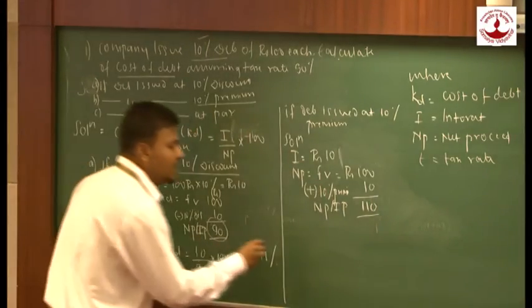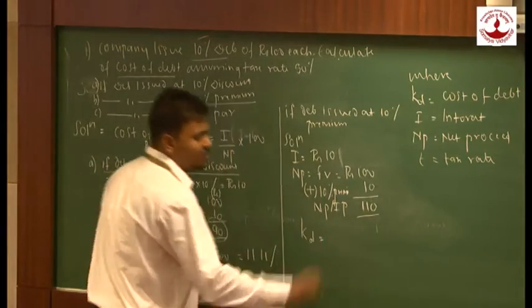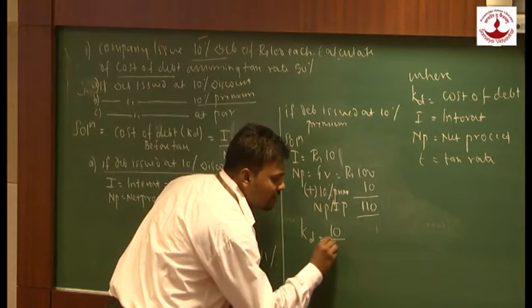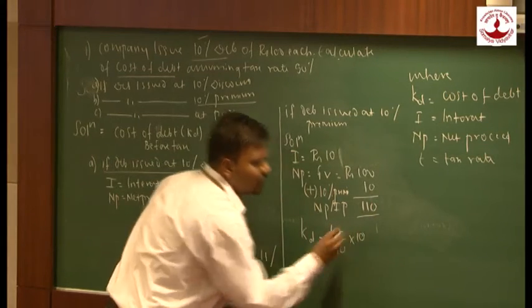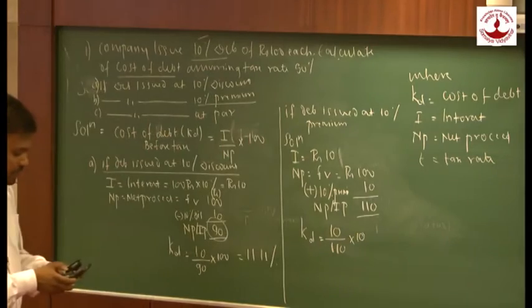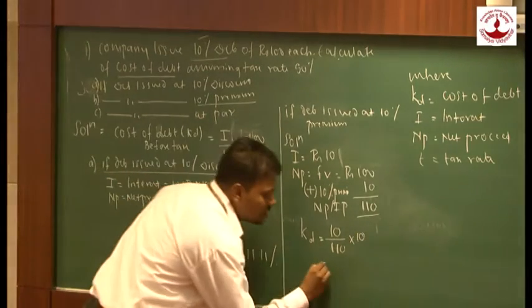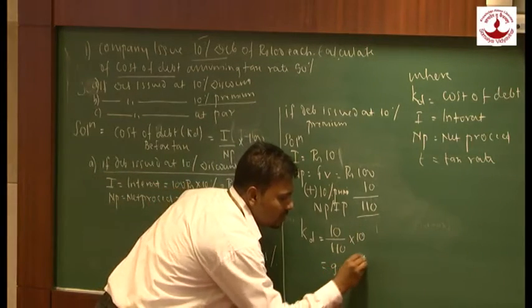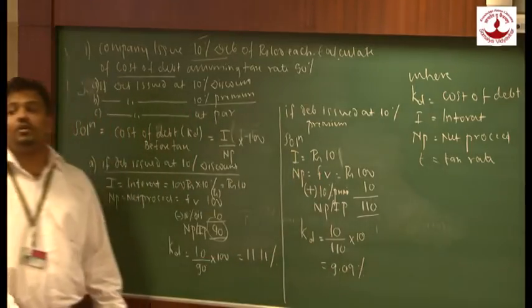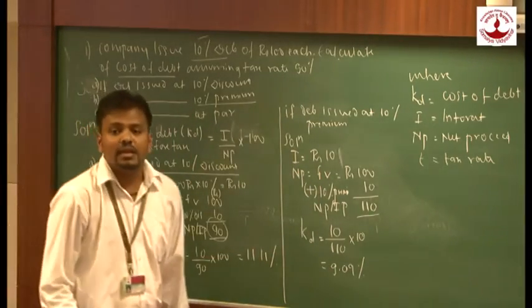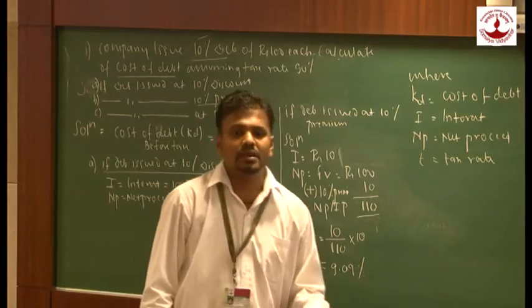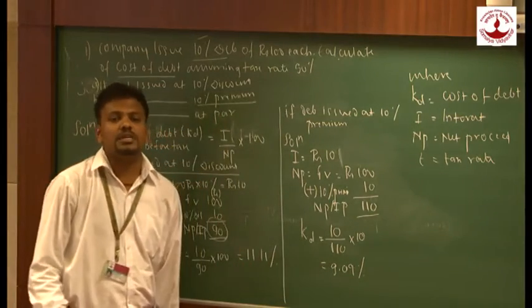Now what will be my KD if debentures are issued at premium? The answer would be 10 upon 110 into 100. The cost would be 9.09%. So this is how we are going to calculate KD if debentures are irredeemable and they are issued at premium.